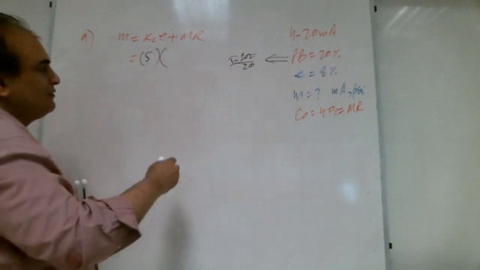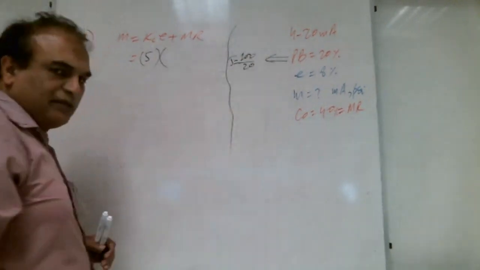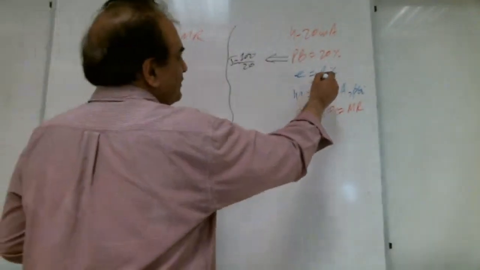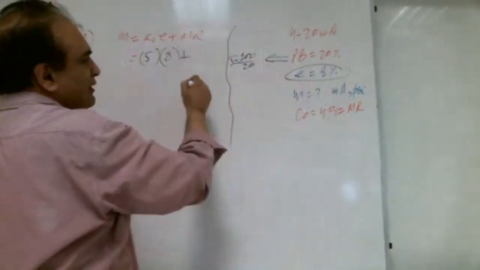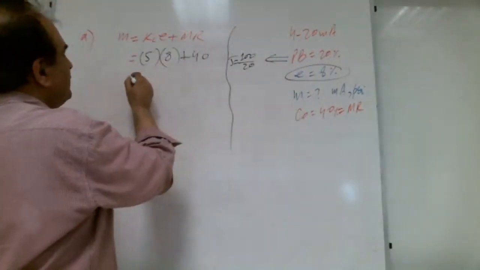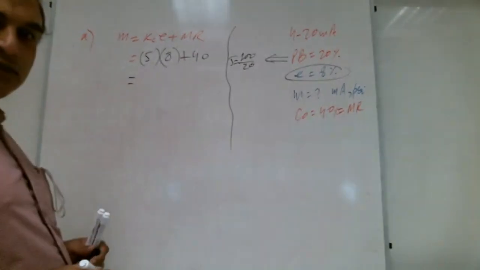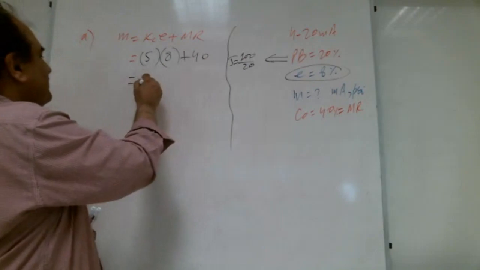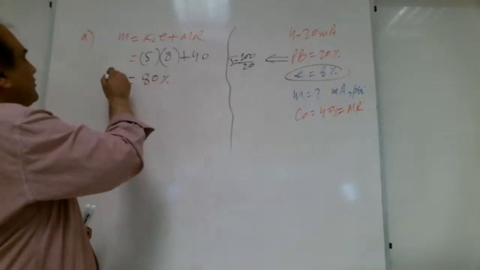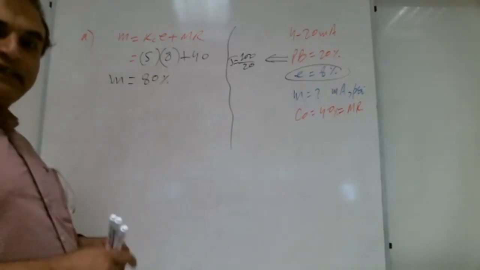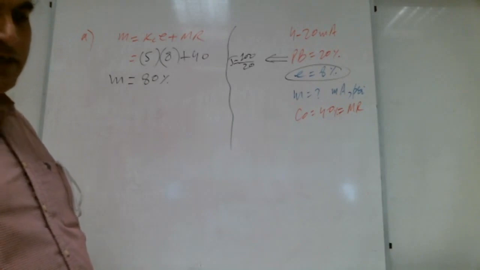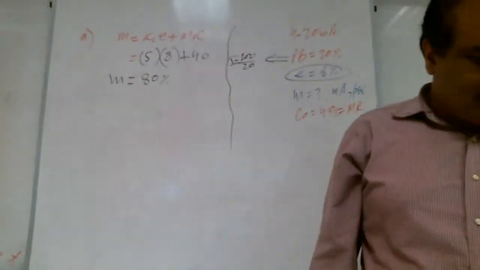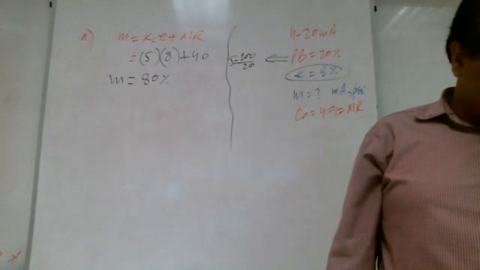How much error? 8, it is given. How much MR? 40. What is the answer? 80%. So output of the controller is 80%. Very good, Shabab. Yes, brother, please read part B.